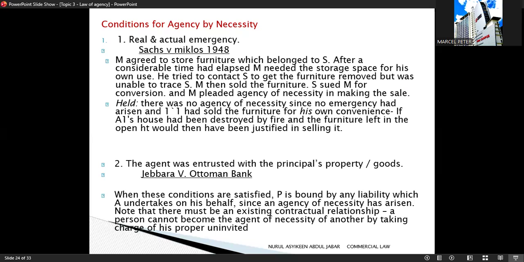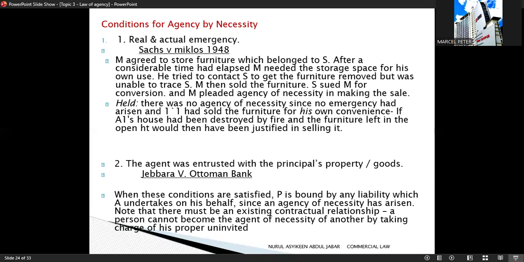So let's look at case Jebara versus Ottoman Bank. This case confirms that agency by necessity can arise only when the agent is already entrusted with the principal's property. In fact, when the conditions are fulfilled, an agency by necessity arises and the principal is bound by the agent's reasonable act done on his behalf.